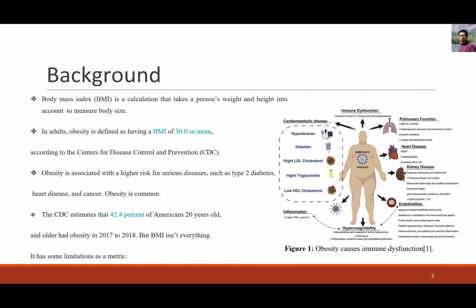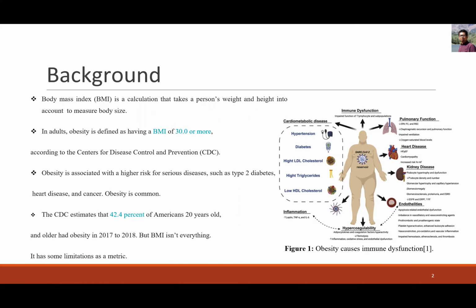Body mass index is a calculation that takes a person's weight and height into account to measure body mass. In adults, obesity is defined as having a BMI of 30 or more, according to the Centers for Disease Control and Prevention. Obesity is associated with a higher risk of serious diseases such as type 2 diabetes, heart disease, and cancer. And the CDC estimates that 42.4% of Americans 20 years old and older had obesity in 2017 to 2018.